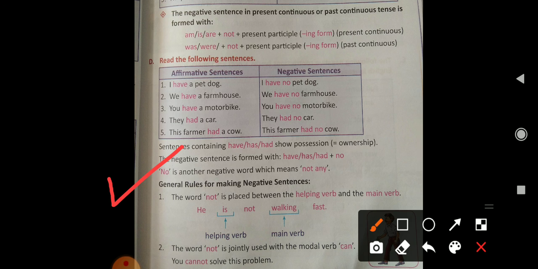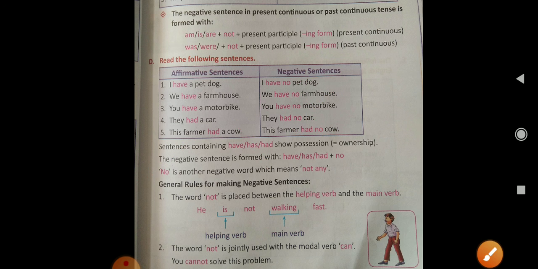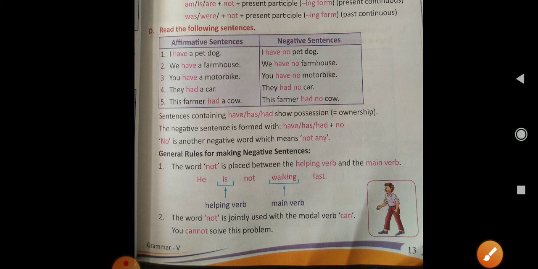If we find has, have or had in any sentence, we can use no with it to make it negative. Clear? Now, general rules for making negative sentences.